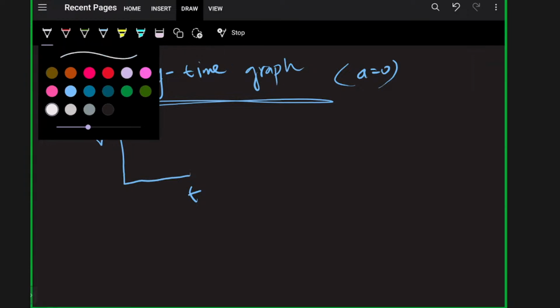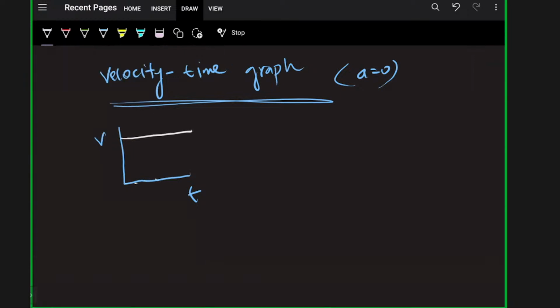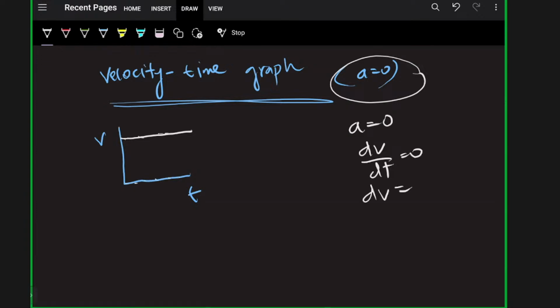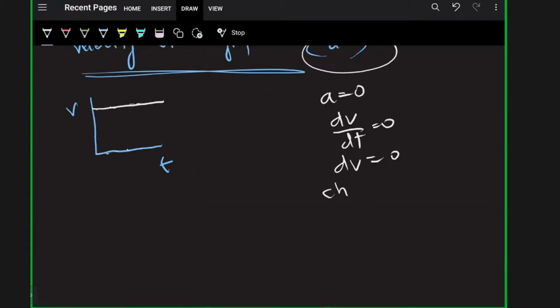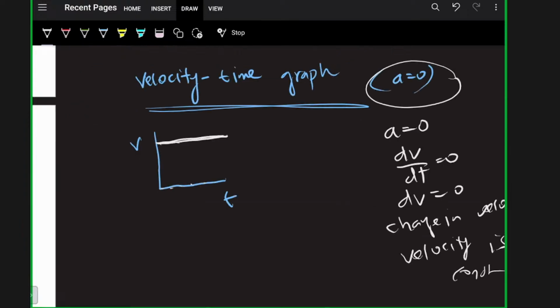Velocity is constant. See, time is changing, but velocity is not changing. Why? Acceleration is zero. Acceleration is zero means dv by dt is zero, which means dv is zero, which means the change in velocity is zero. Change in velocity zero means velocity is constant. This is the first condition.